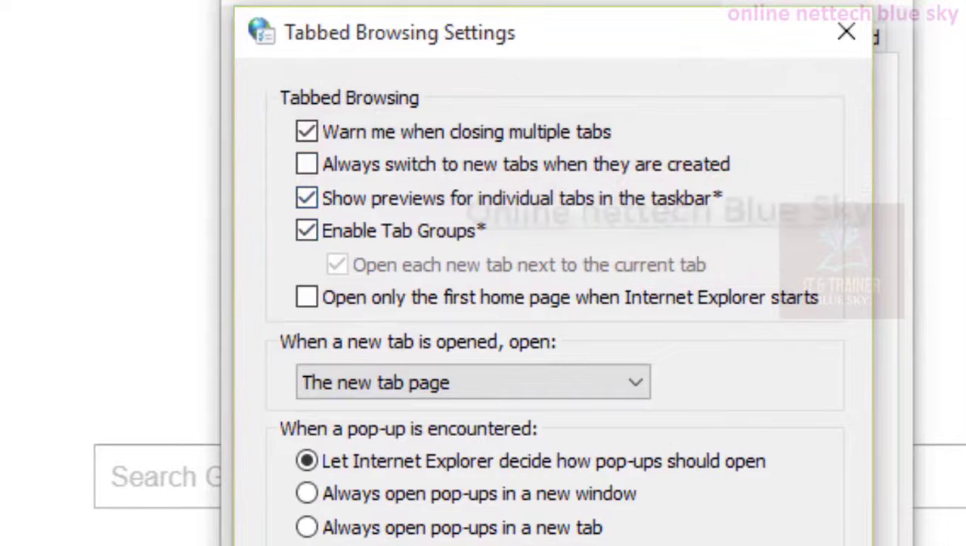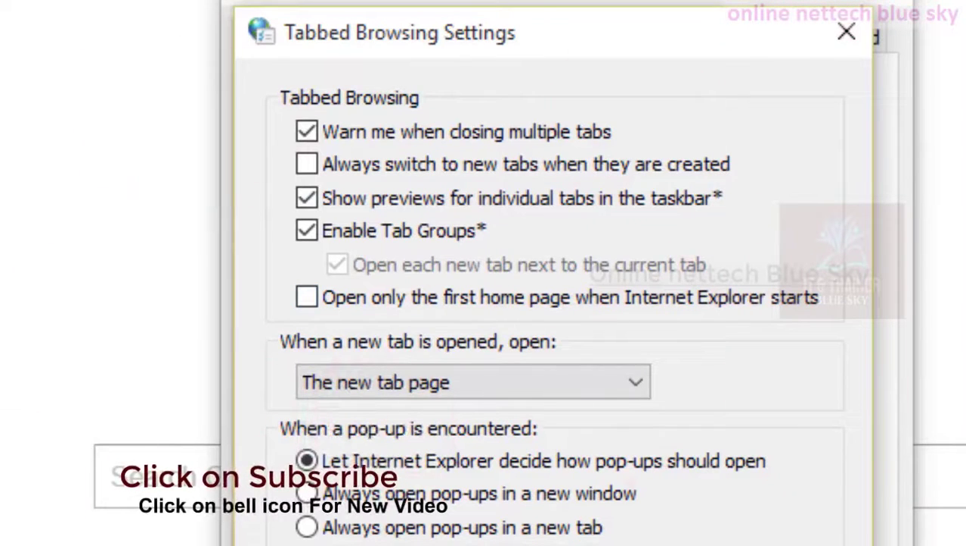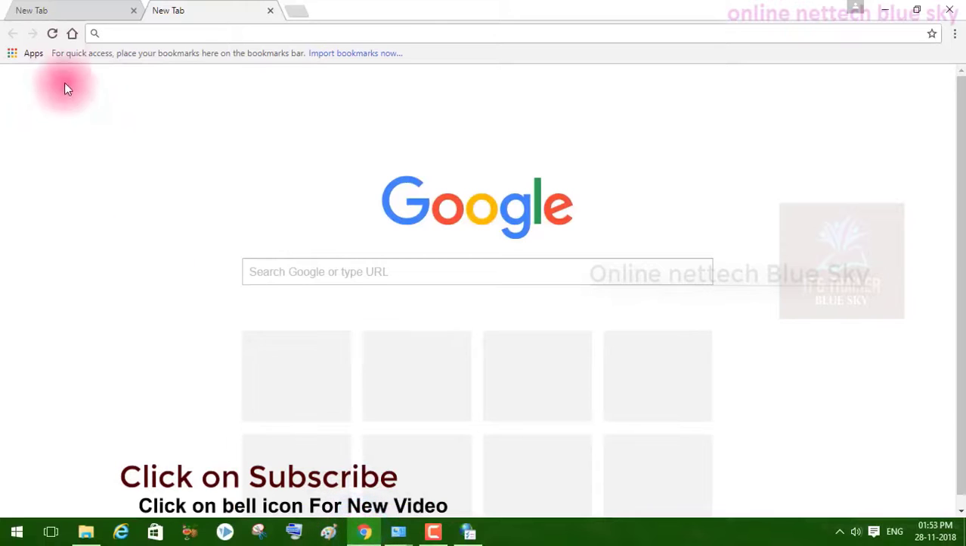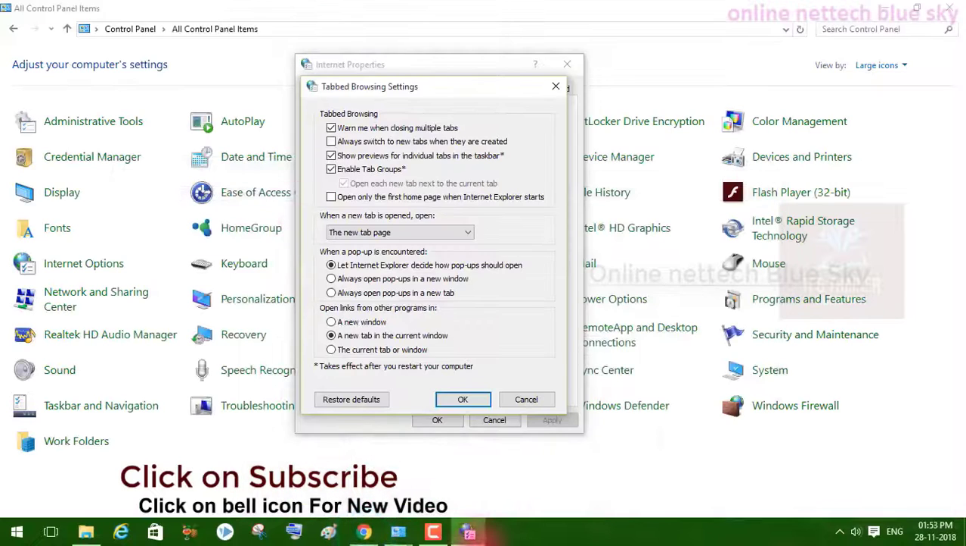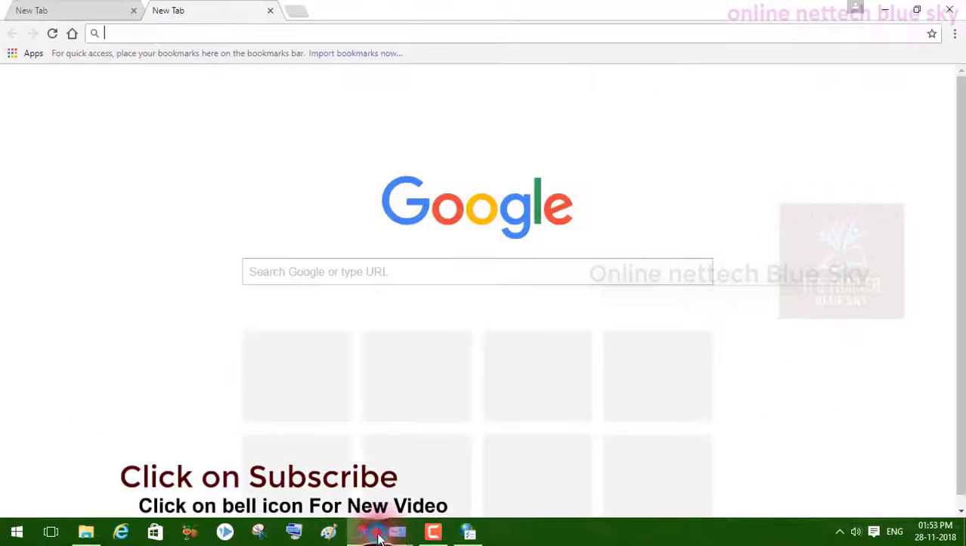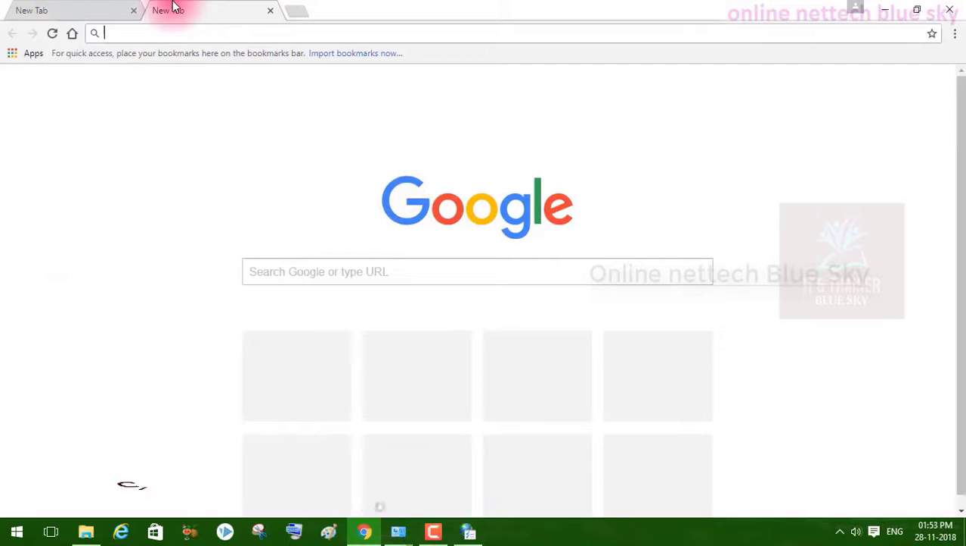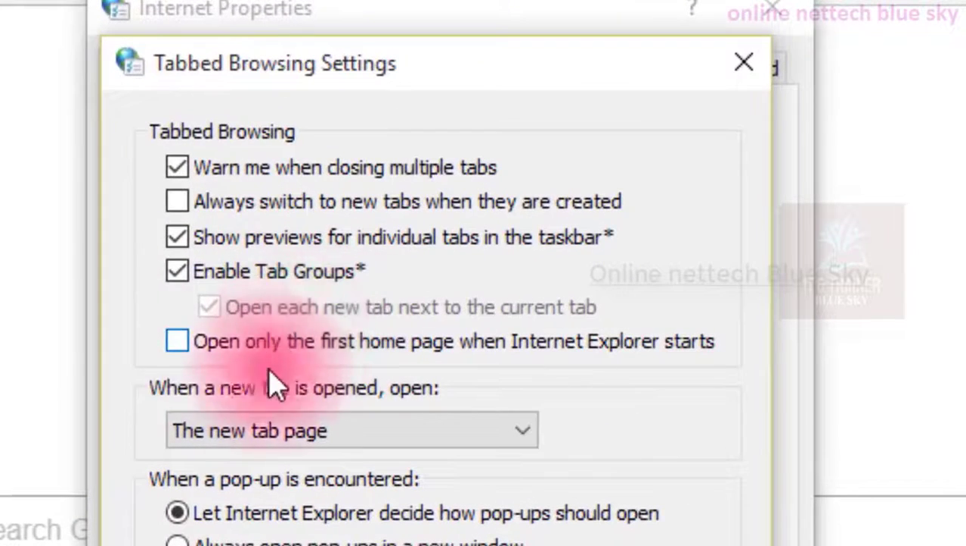Preview for individual tabs in the taskbar. So this is a taskbar showing previews of individual tabs you have stored, which you can start in the taskbar. You can see downside this green line and this taskbar showing, but I don't like these systems in my computer. So you can set it here as a taskbar system.